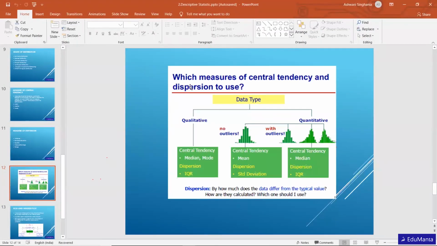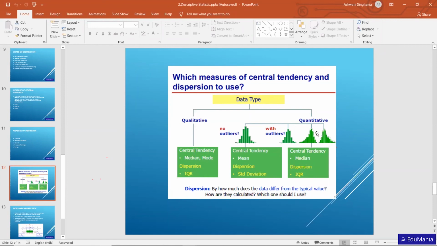So as I already told you, for qualitative data we didn't discuss it in detail, but because those are mostly not numbers, we use median. So for qualitative data, we are going to use median and mode as measures of central tendency, and for dispersion we are going to use interquartile range.